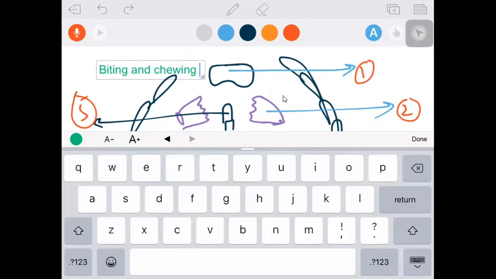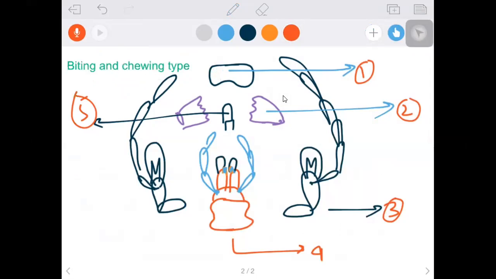We have so many modern types of mouth parts available here, like piercing and sucking type in the mosquito, to suck the blood of human beings. The siphoning type in butterfly, to take nectar. The sponging and sucking type in housefly, to suck liquid food material. So biting and chewing is the oldest type of mouth parts. This is the criteria to read cockroach.